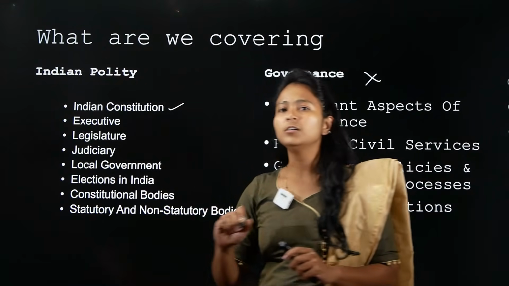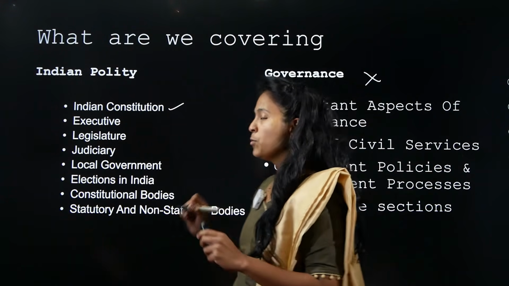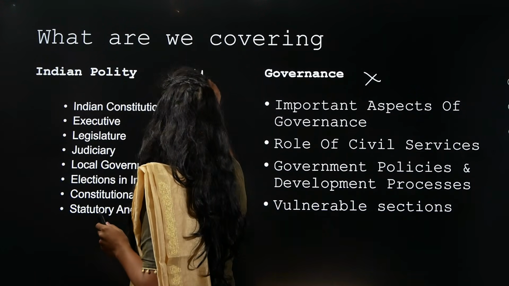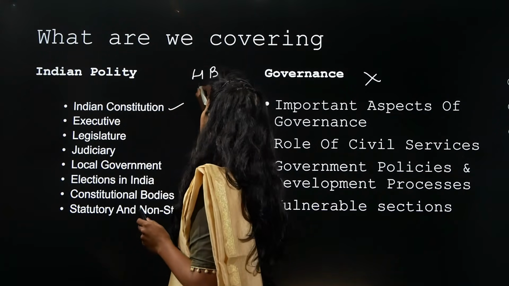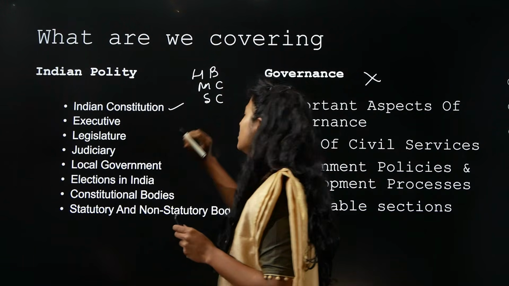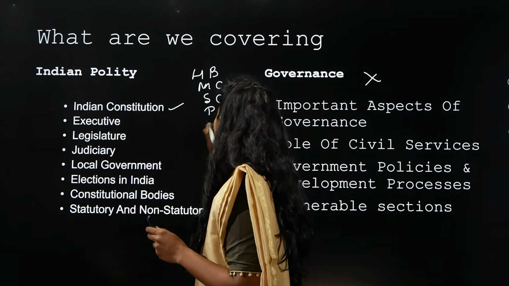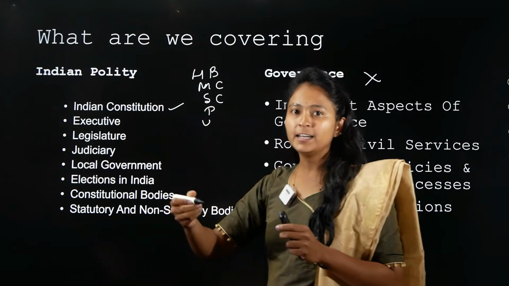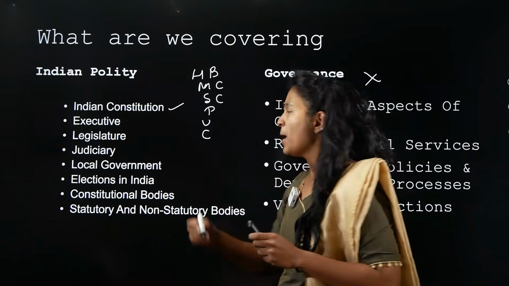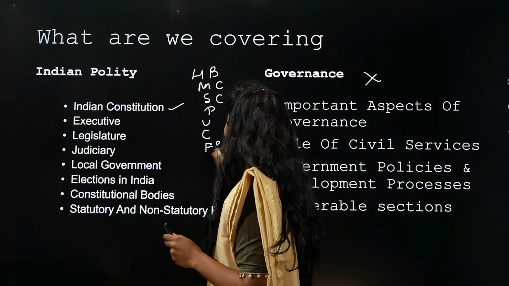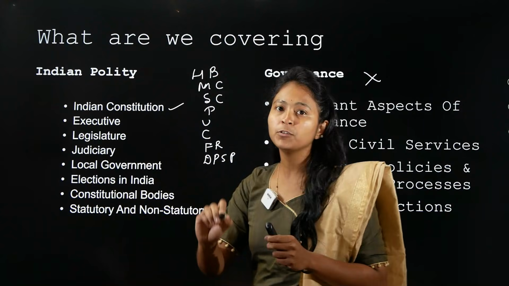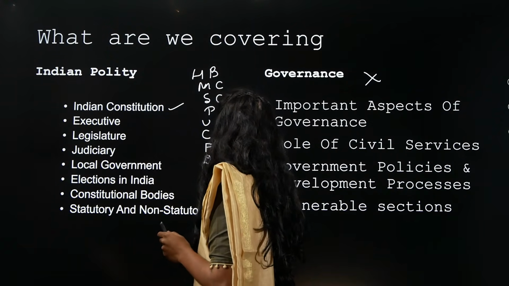Especially in the Indian Constitution, we will be seeing all the topics. First we will see the historical background, and then the making of the Indian Constitution. Then we will also see the salient features of the Indian Constitution. Then we will start with the preamble, and then the Union and its territories, which is Part 1 of the Constitution. Then we'll see Part 2 of the Constitution, that is citizenship. Part 3 is fundamental rights. Part 4 is DPSP. And then Part 4A of the Constitution, which is fundamental duties.